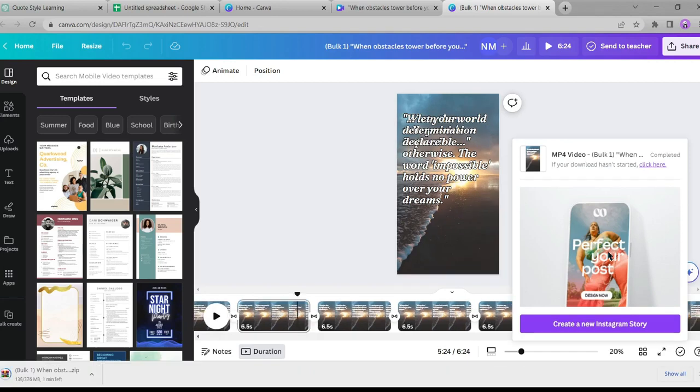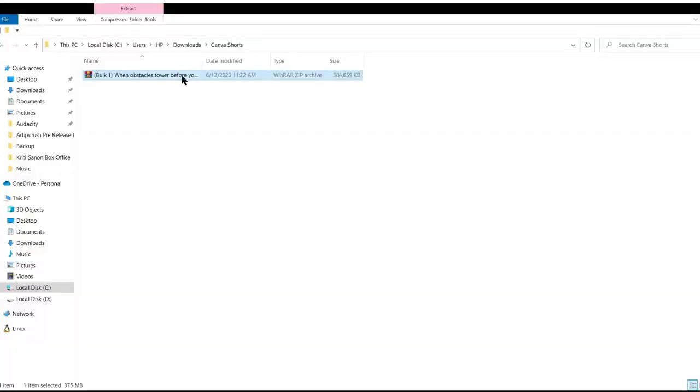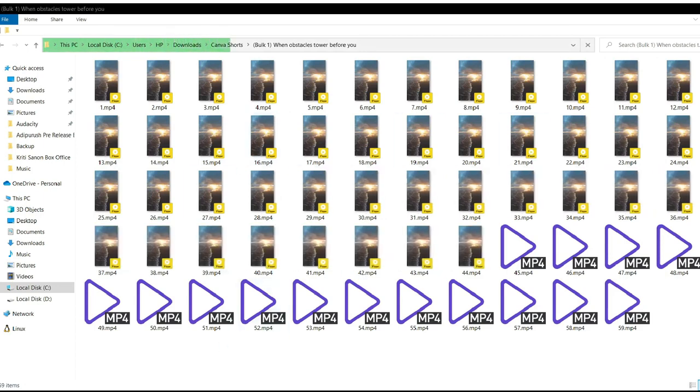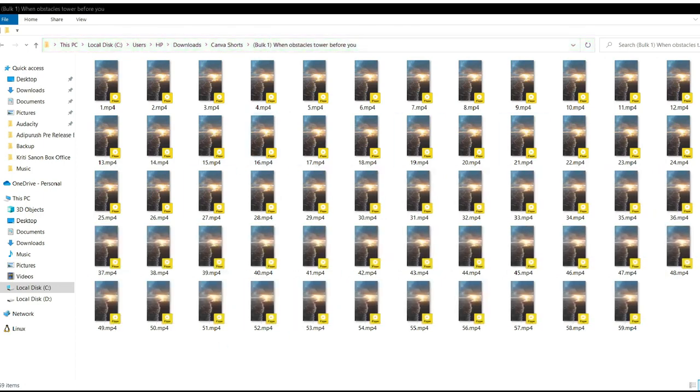Okay, the files are now downloading as a zip folder. After the download is complete, open the folder location and unzip it. Now you can see that there are 60 different videos generated by Canva in just a few clicks. You can upload these videos to your YouTube channel and earn real money.